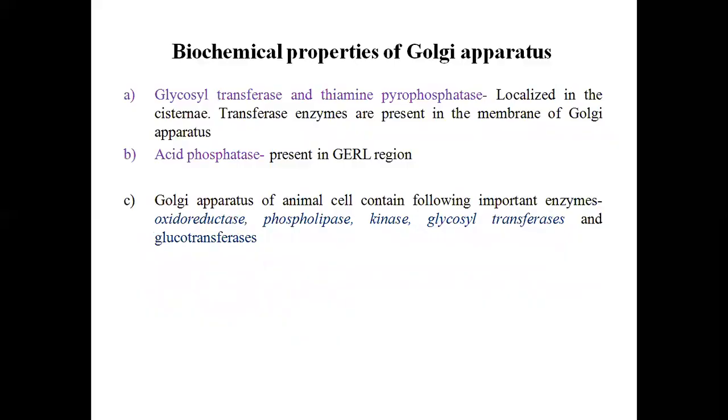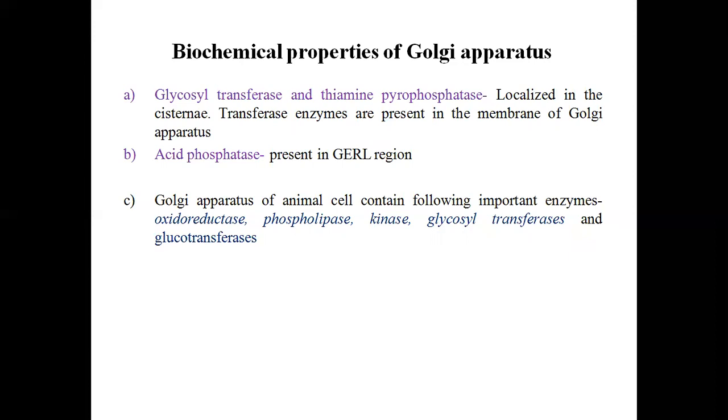So the biochemical properties of the Golgi apparatus are as follows. Glycosyl transferase and thiamine pyrophosphatase are localized in the cisternae. Transferase enzymes are present in the membrane of the Golgi apparatus. Acid phosphatase is present in the GERL region.